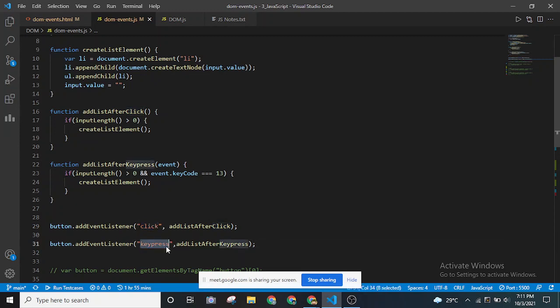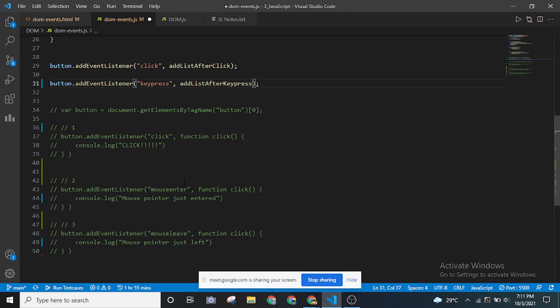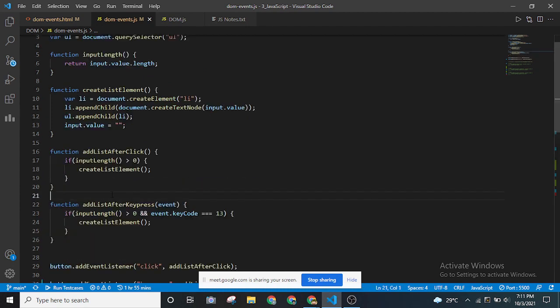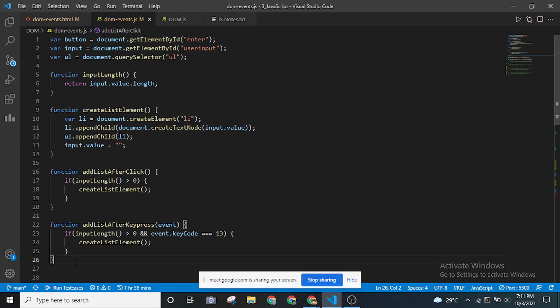I'll tell you what key press is soon, and for both of these I'm passing in these two functions, just like we did before with console.log. We are adding our own DOM events, with these two being our own functions.